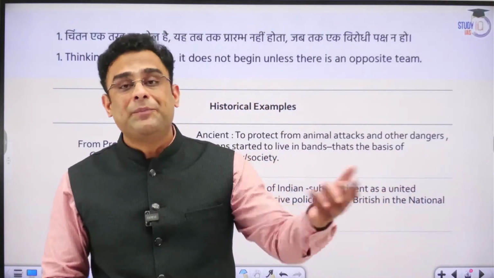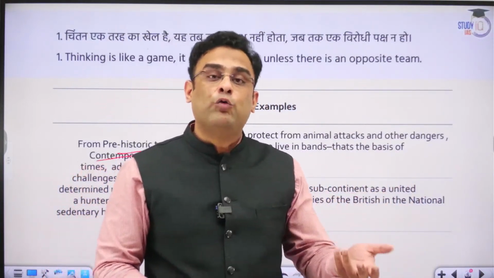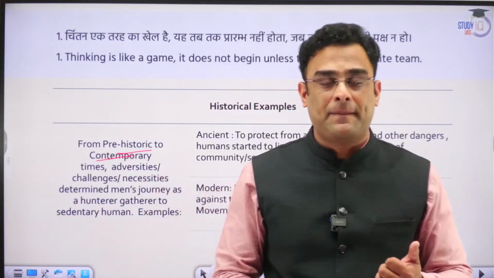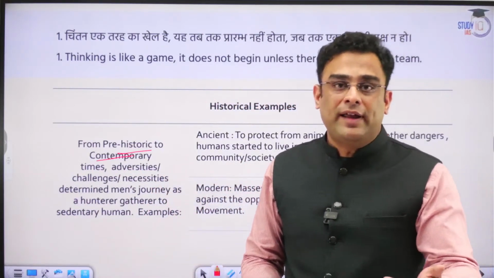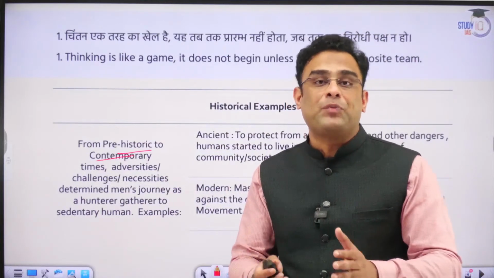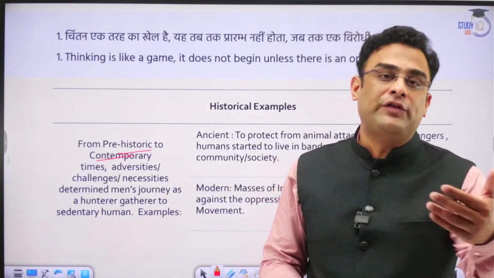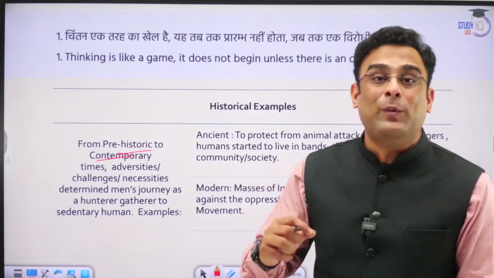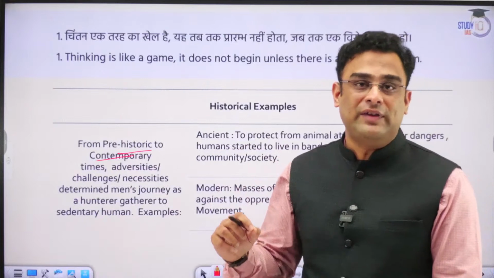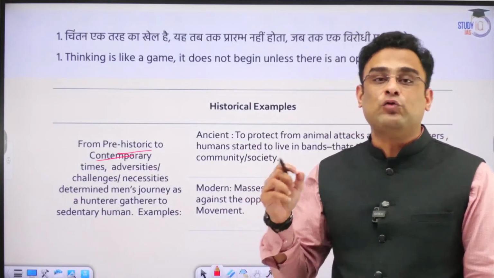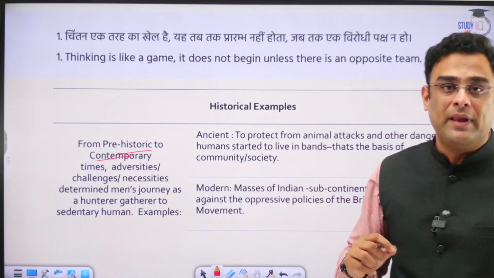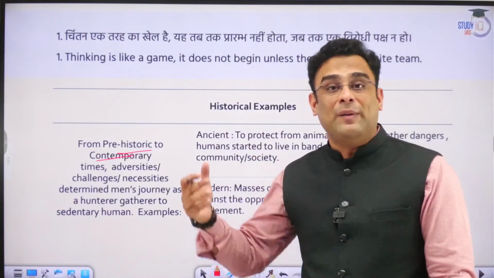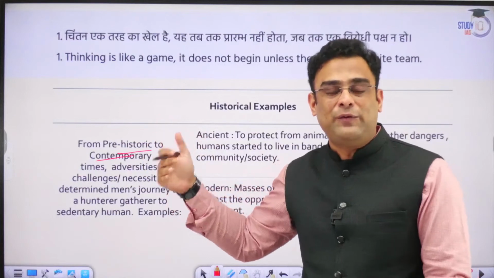Another example can be regarding the future of no first use doctrine in our nuclear policy. Now, after doing the nuclear blast, we had declared unilaterally a no first use policy. But right now, we are in a debate as to whether this no first use policy or doctrine is something that suits India's interest well. And therefore, we have to indulge in that thought process based on the challenges that we are facing in our neighborhood.